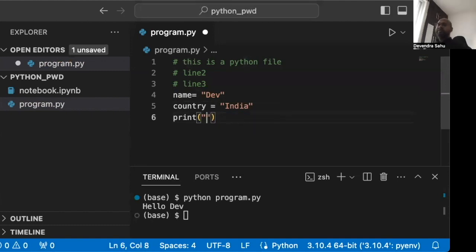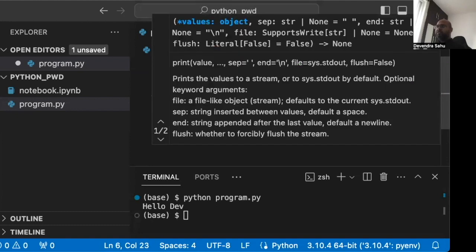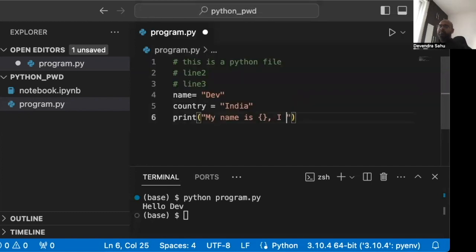Earlier we were using f-strings, but we can also do the same thing with traditional strings. Let's say I write, my name is something, which should be inputted later, I live in somewhere.